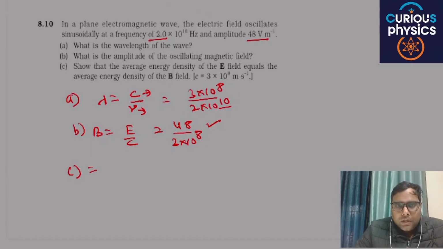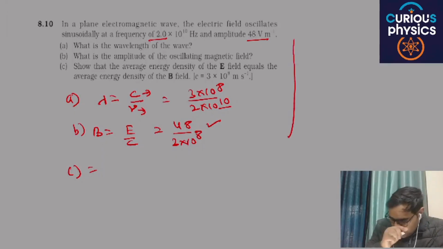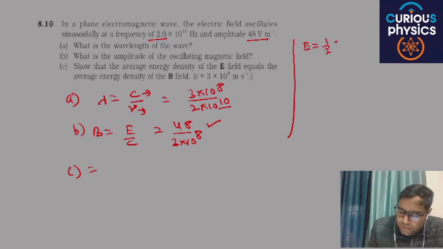Remember, in electromagnetic induction, when we were doing self-inductance and mutual inductance, we discussed that the energy density of the electric field is half epsilon naught E square, and for the magnetic field the value is 1 by 2 mu naught B square.